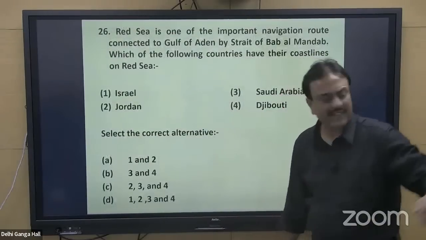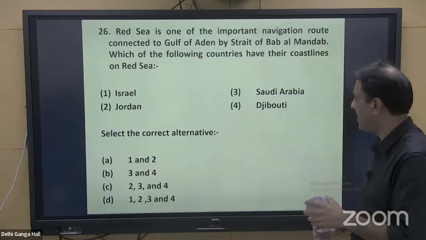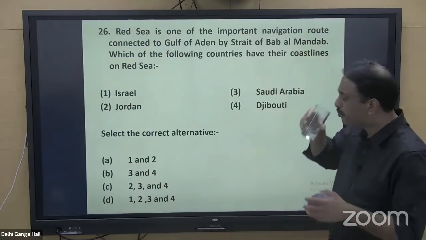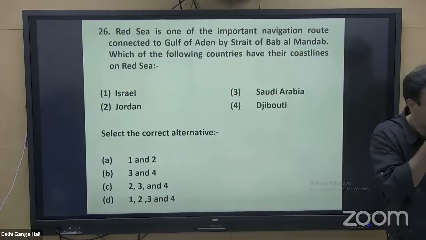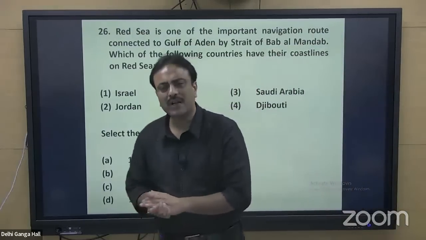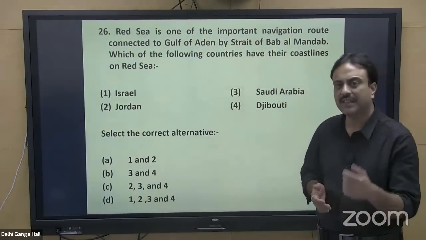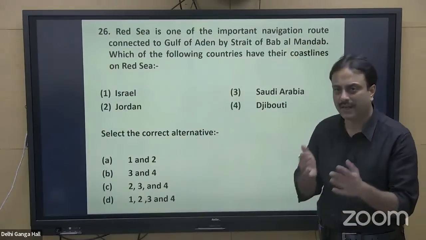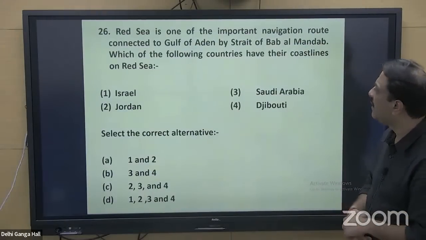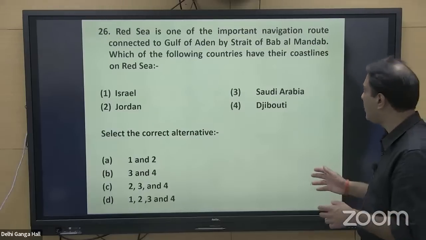Question number 26. The Red Sea is one of the important navigation routes connected to the Gulf of Aden by the strait of Bab al Mandab. Just now we were discussing a question on the Byzantium port. We saw that the east-west navigation route enters the Red Sea through the Suez Canal, enters the Mediterranean, and henceforth moves forward. The Red Sea is one of the important navigation routes, connected to the Gulf of Aden by the strait of Bab al Mandab, which will also be located.